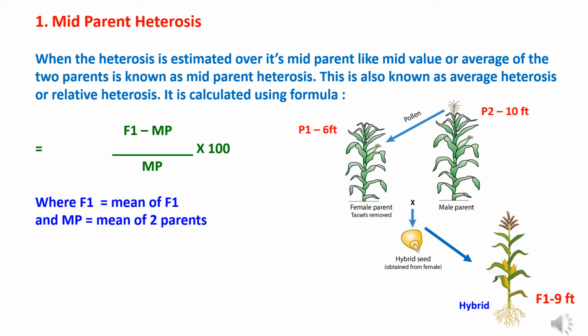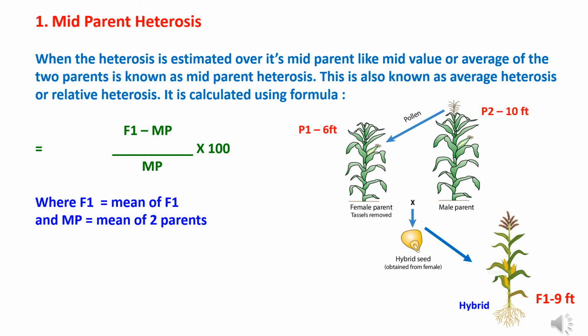For example, if we are using the two parents P1 and P2, P1 is having a height of 6 feet and P2 is having a height of 10 feet, and after crossing, the hybrid which is produced is having a height of 9 feet. So here the mid-parent average will be taken by making the average of P1 and P2, and it will be compared with F1.